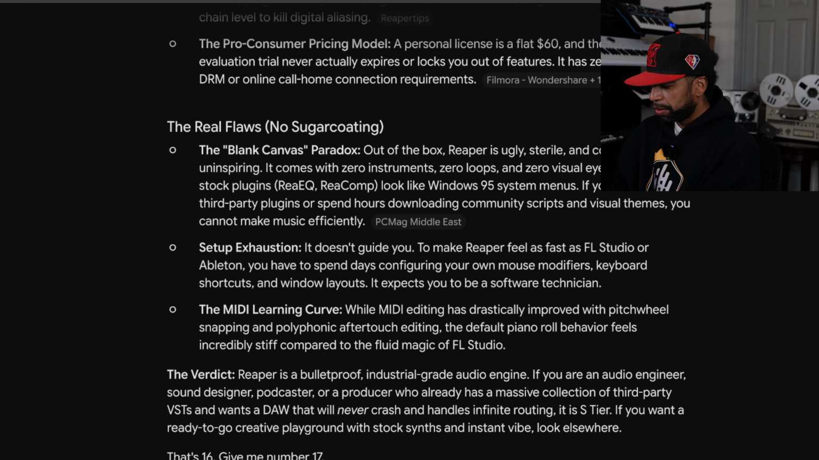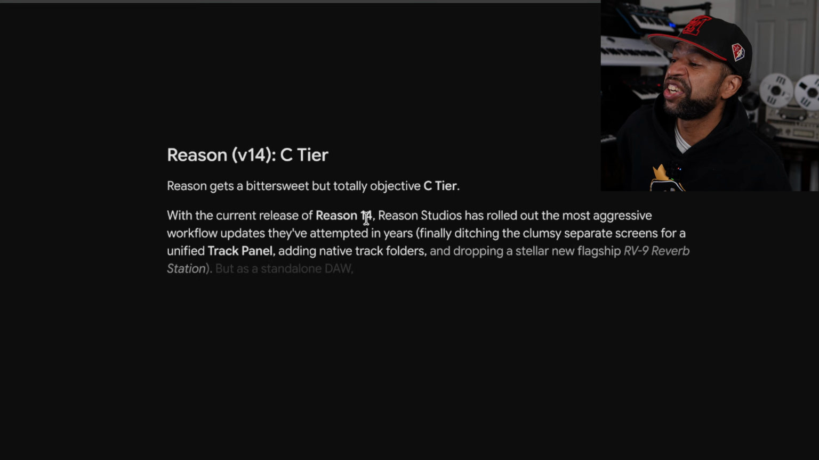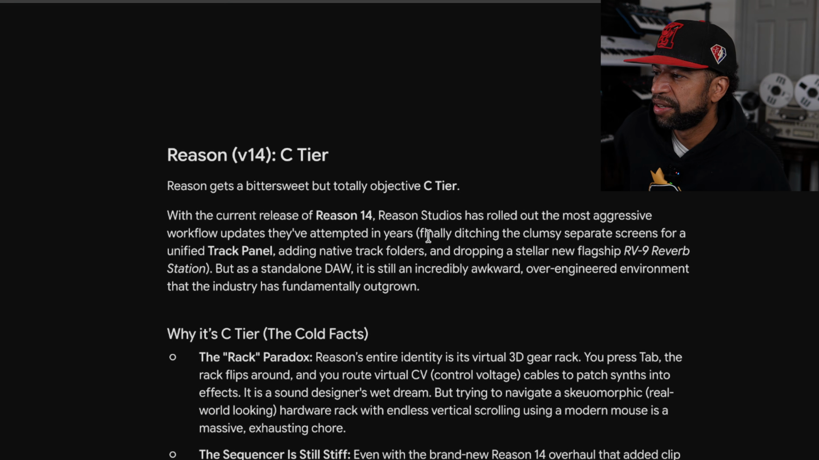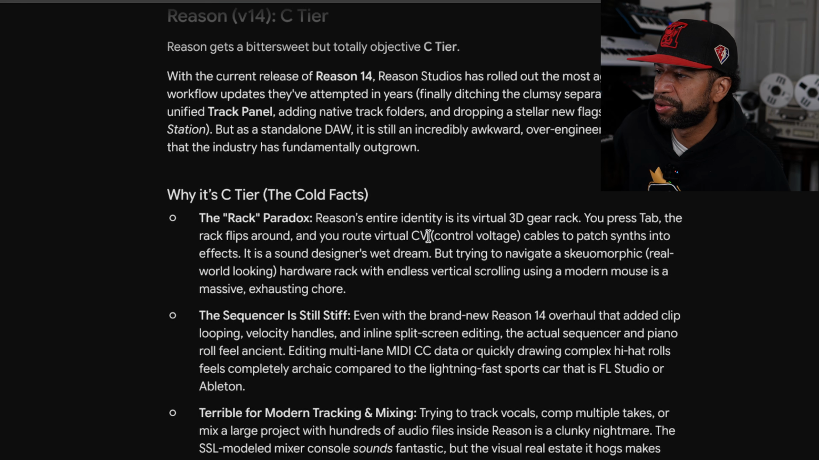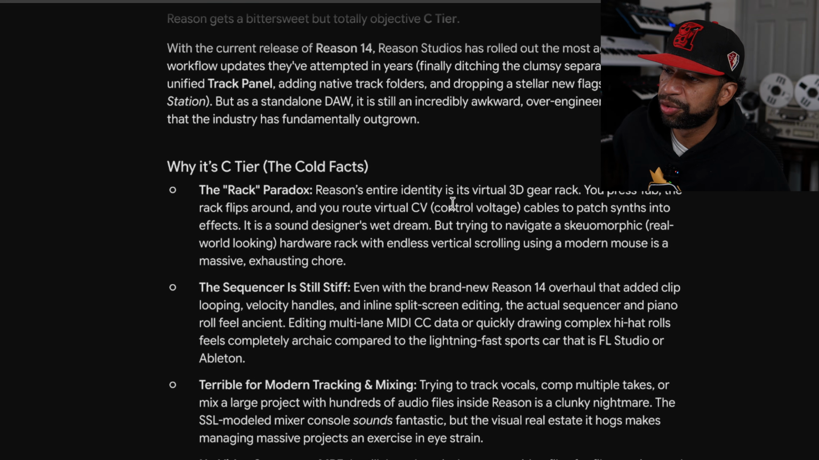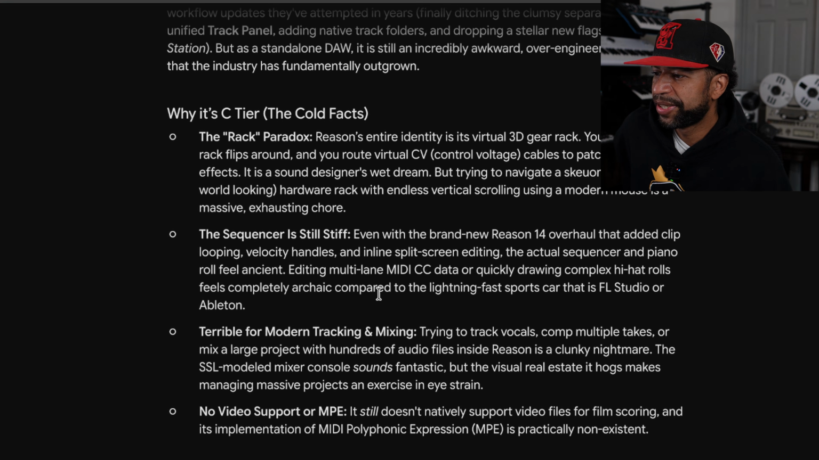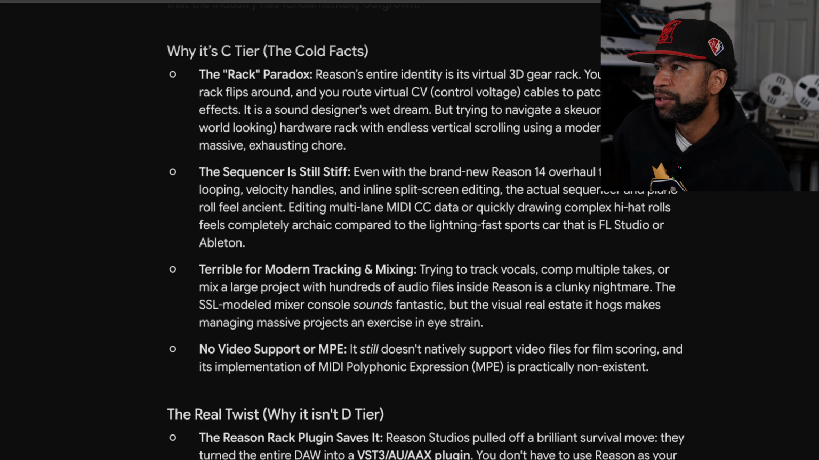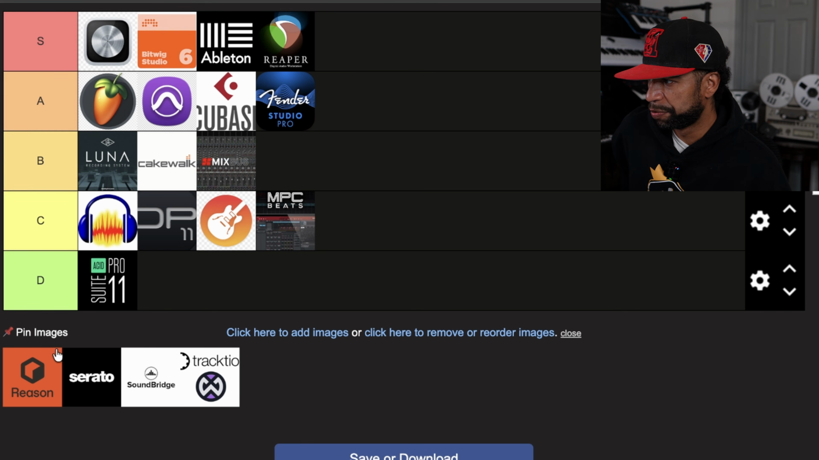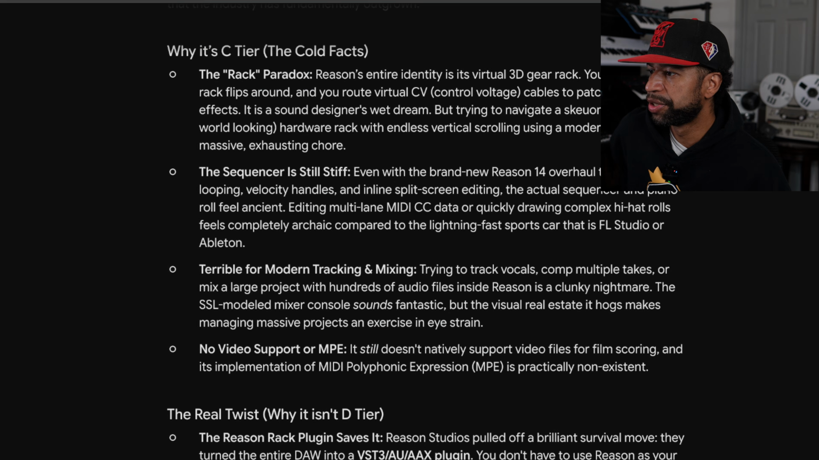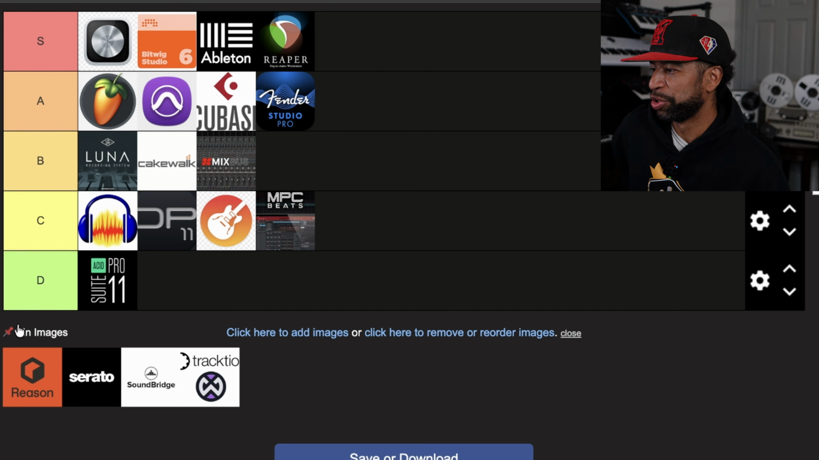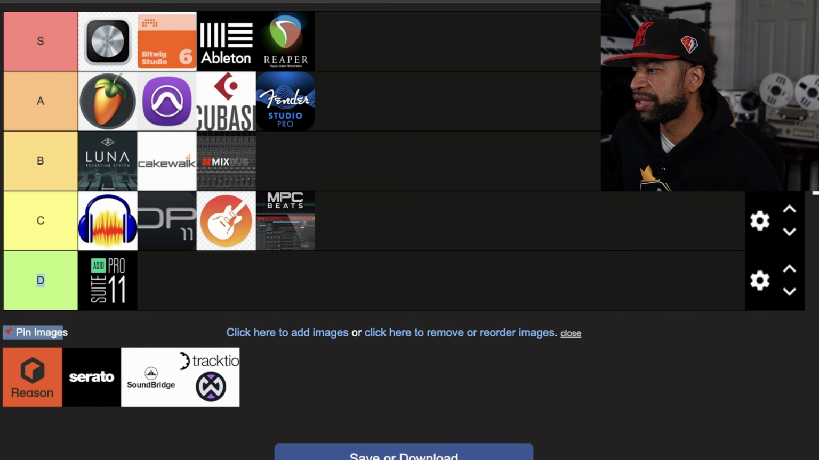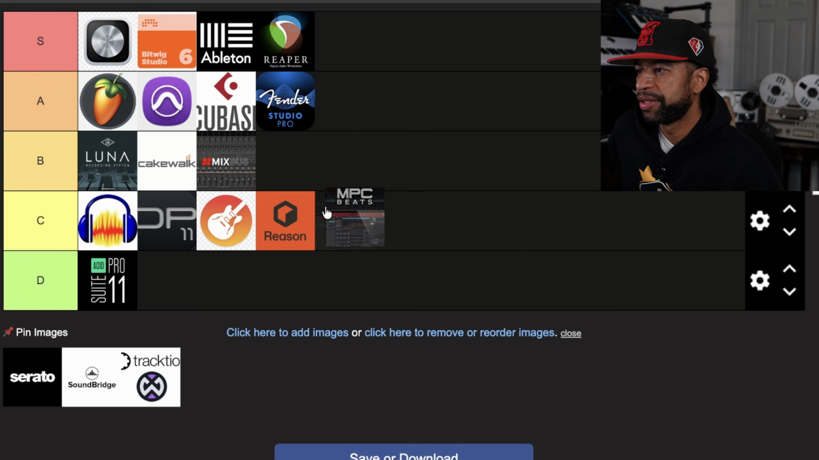Reason, I think Reason is going to be a B tier. It could be A tier too, but it's going to be A or B. C tier? Damn. Why it's C tier: the rack. Its entire identity is that 3D gear rack. We all know about that. The sequencer is still stiff, terrible for modern tracking and working, and no video support or MPE. We're gonna kind of fly through these last ones because I want to get through with this video at this point. All right, so Reason is C tier.